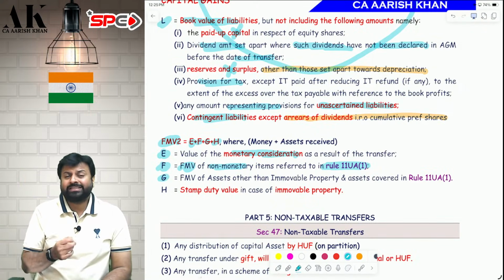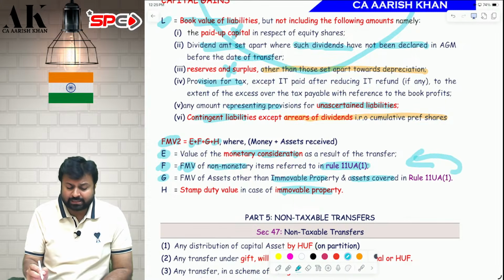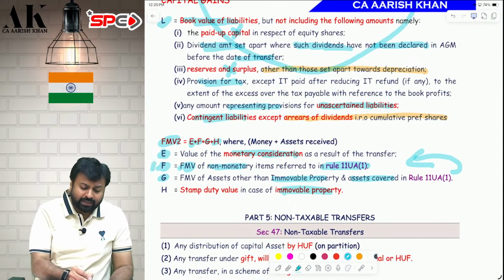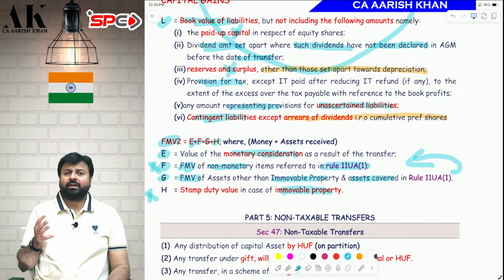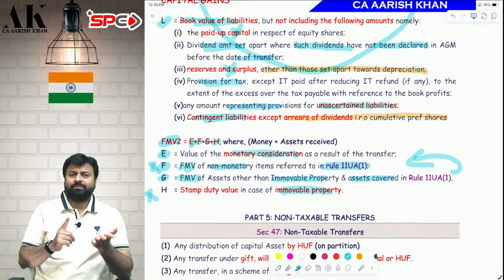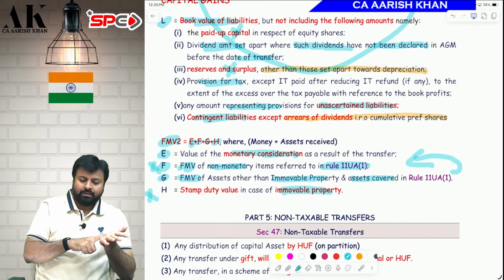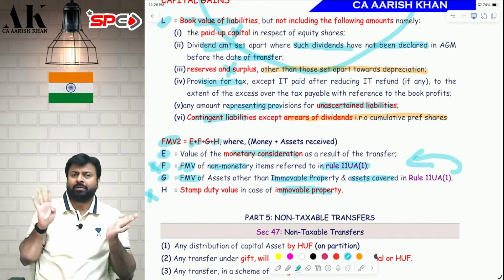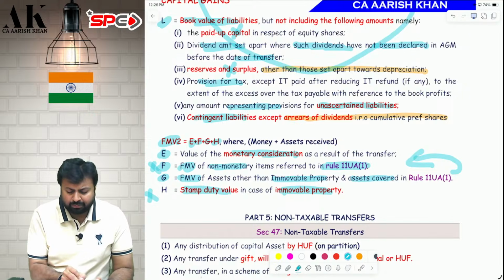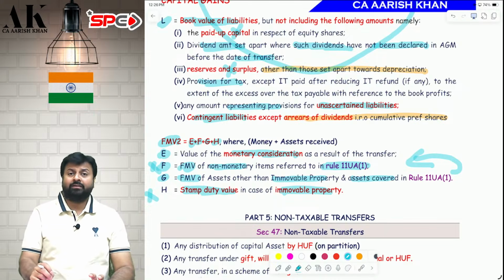Point number G. What does G cover? G covers other than immovable property, because immovable property is covered in H, and other than assets covered in Rule 11UA, because that is covered in F. So G covers other than F and H. Whatever is not covered in F, whatever is not covered in H will come in G. For that you have to take FMV of assets. So it's very simple. E is money. F will cover FMV of those assets which are covered in Rule 11UA. G will cover FMV of those assets which are not covered in Rule 11UA and other than immovable property, because immovable property is covered in H. And for immovable property you have to take stamp duty value. I hope it is clear to all of you. So this is how you will compute your FMV2.